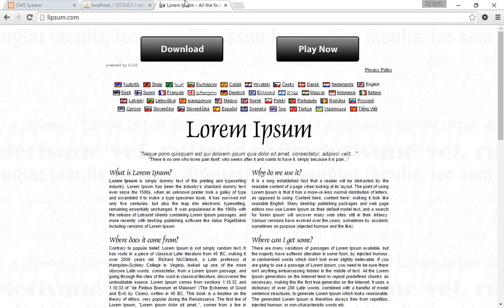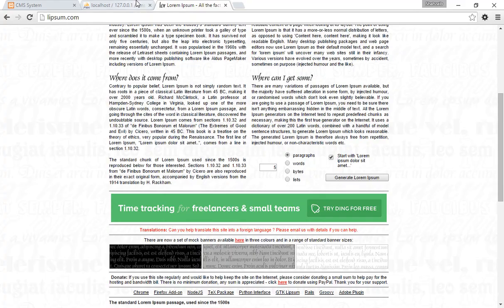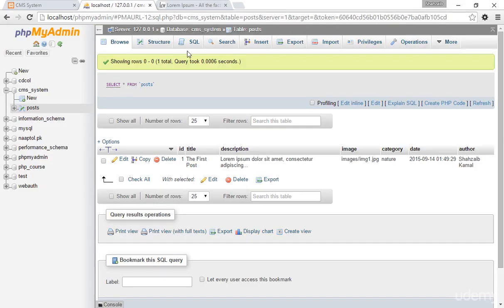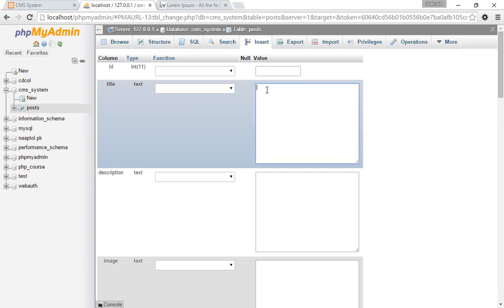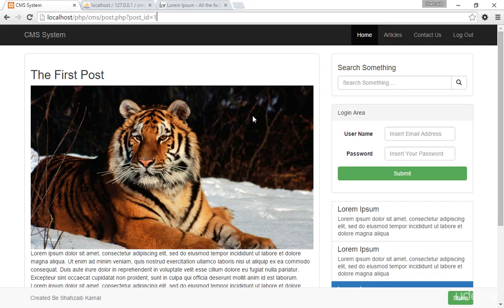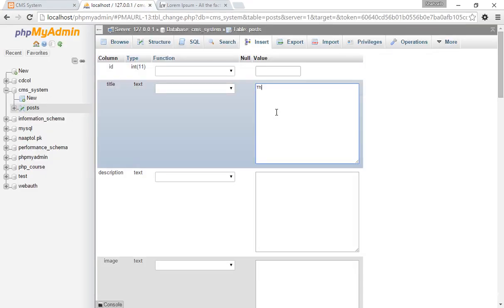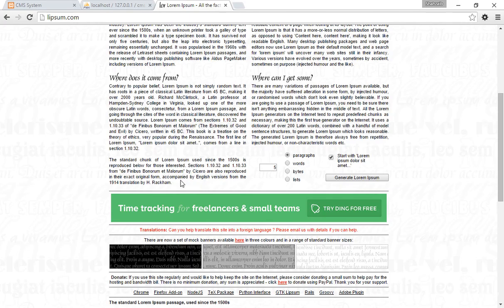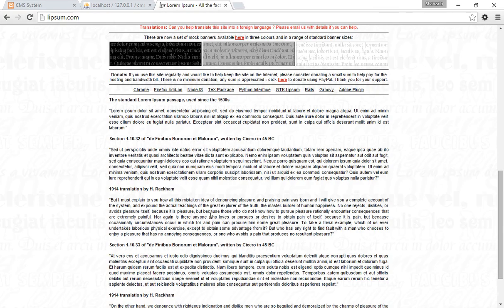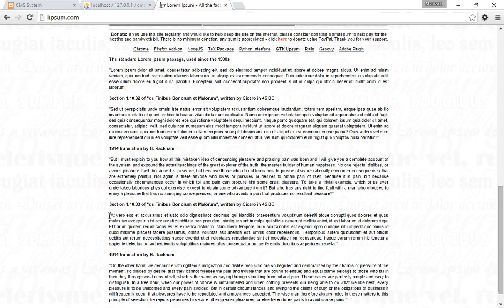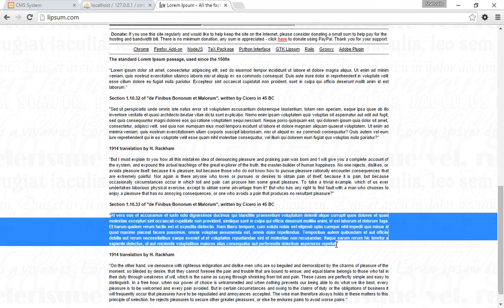By the way, I'm thinking to increase some posts, so I'm going back to the localhost and clicking on the insert button, and here I'm adding some other titles. The second post, whatever I want to type, I can type. The second thing is I'm picking this section or this paragraph.